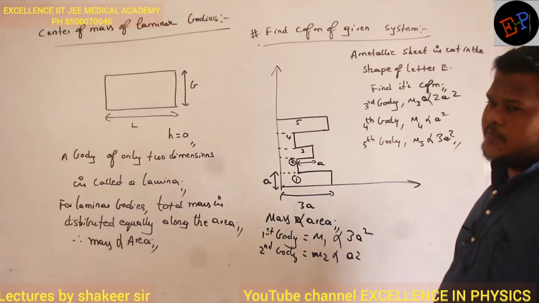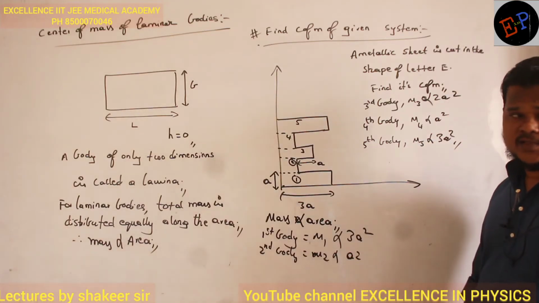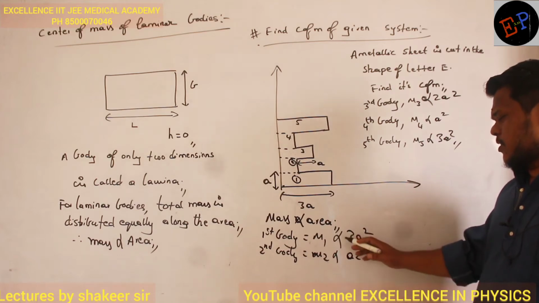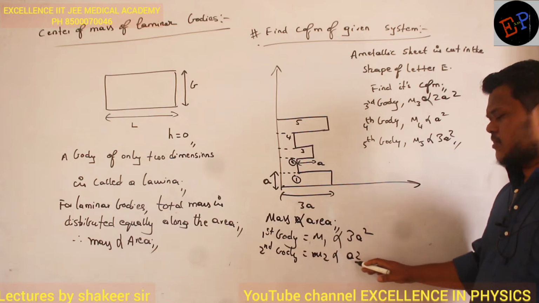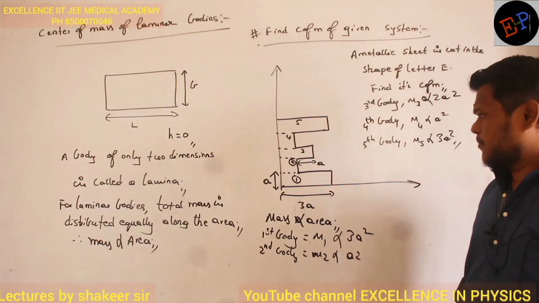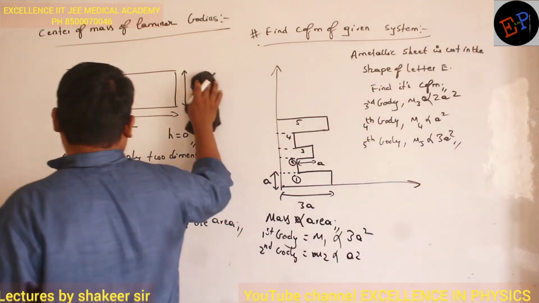So these are the proportional masses which I got. Now, while doing the calculation, there is no need to put this proportionality symbol. Directly you can substitute m1 as 3a square, m2 as a square, like this also you can do. Now let us do the calculation.